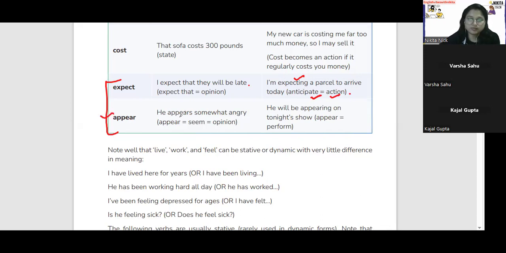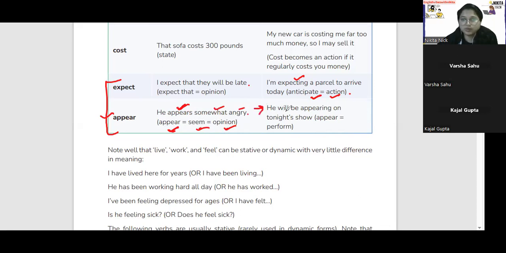Next, appear. He appears somewhat angry. Appear seems opinion. So here appear means what? Like he seems somewhat angry, or he appears somewhat angry means कि मुझे ऐसा लग रहा है उसके face को देख के कि like he's angry, somewhat angry. So he appears somewhat angry. Okay? So you're giving your opinion about somebody, looking at his face.